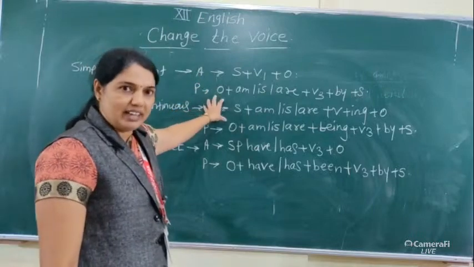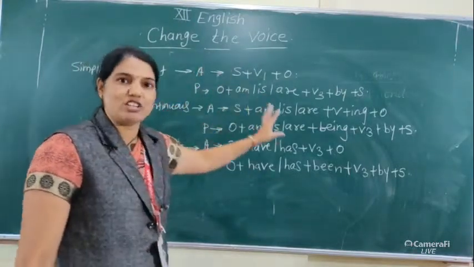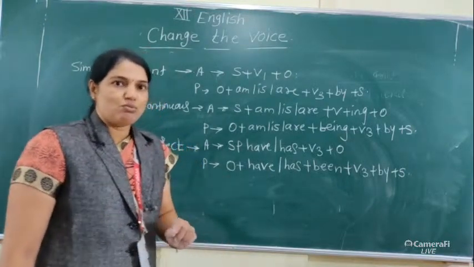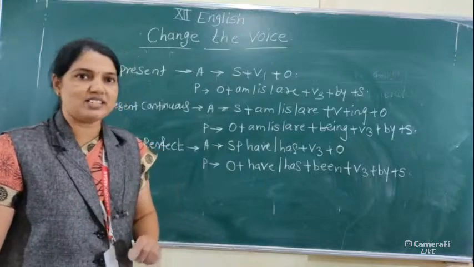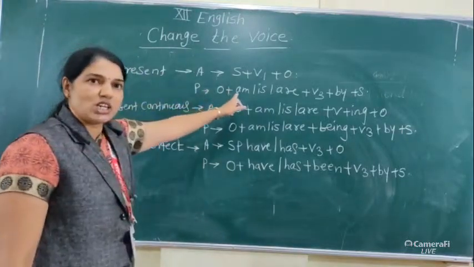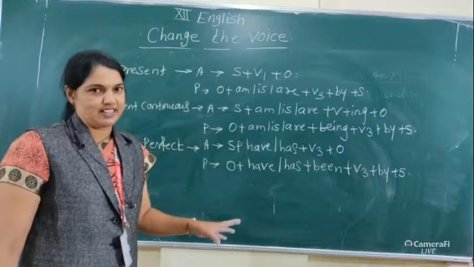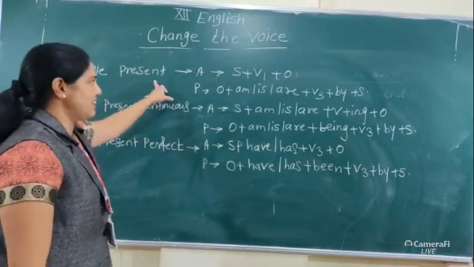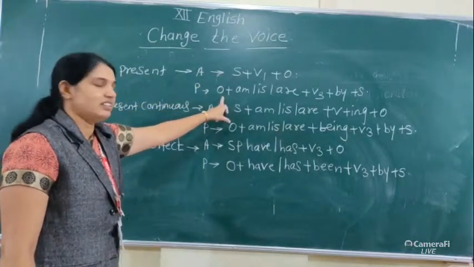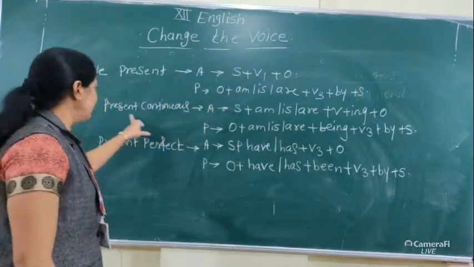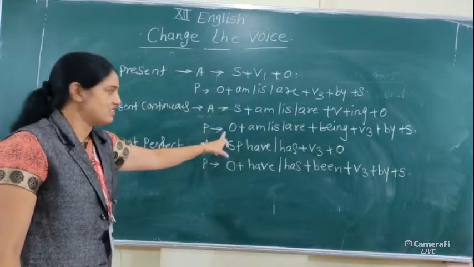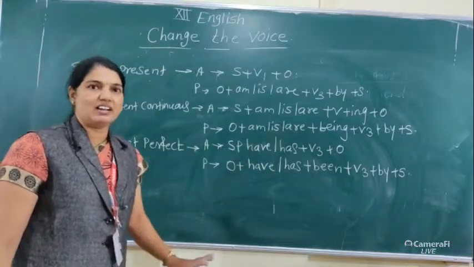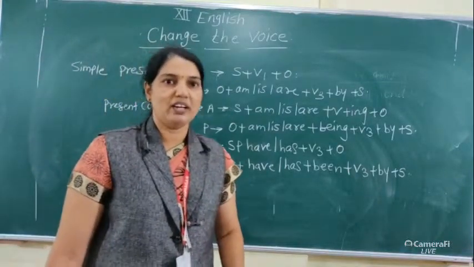With these words we stop here, and we will cover the remaining part of the topic, change of voice, in the next lecture. But I give you one homework: write down the structures of all the tenses. Remember them properly: simple present tense, the structure of active voice and then passive; then present continuous, active and then passive; then present perfect, the structure of active and passive, and learn it properly. Okay, thank you.